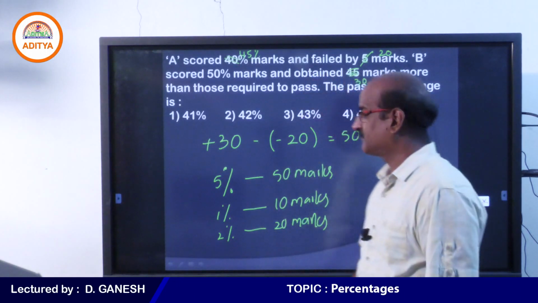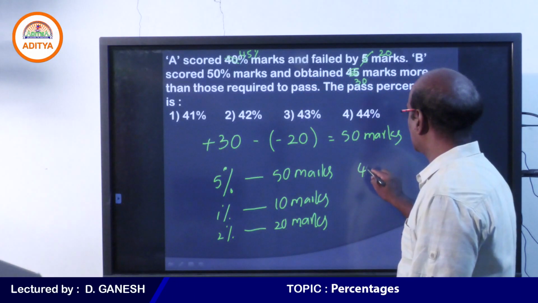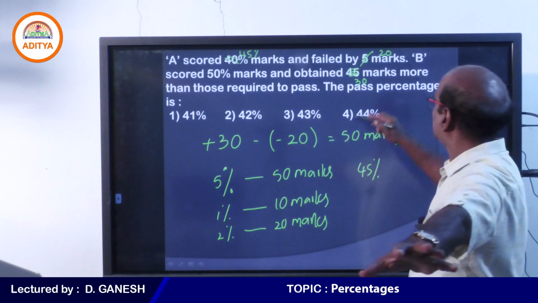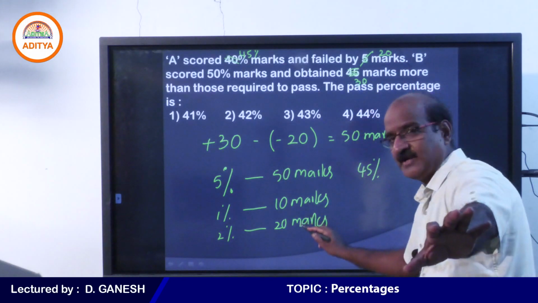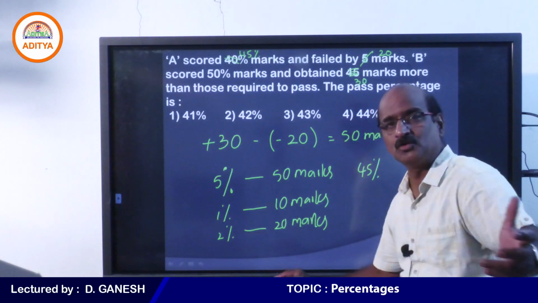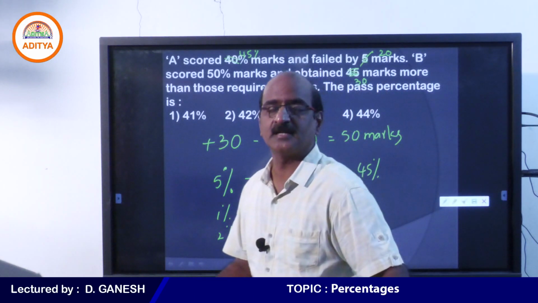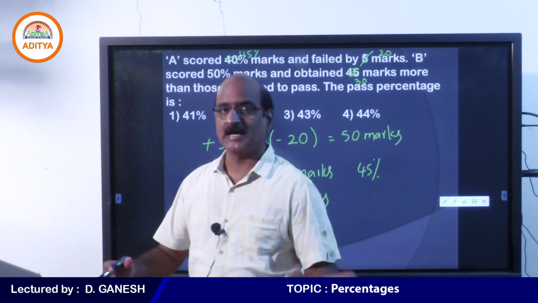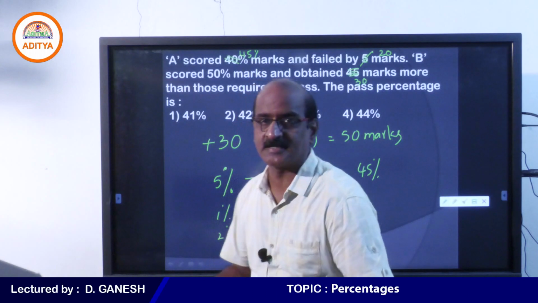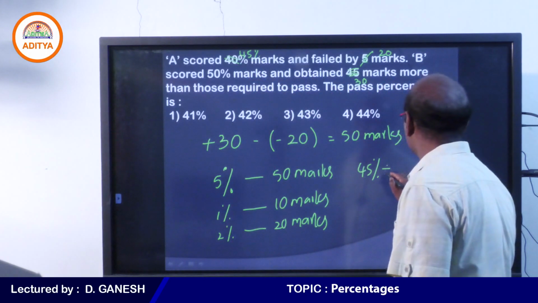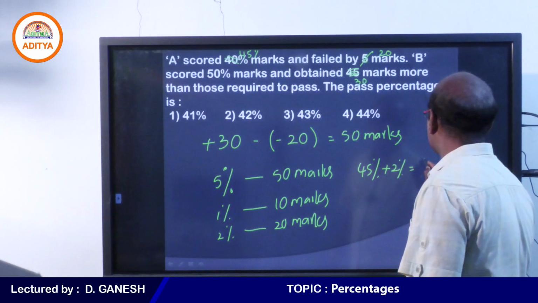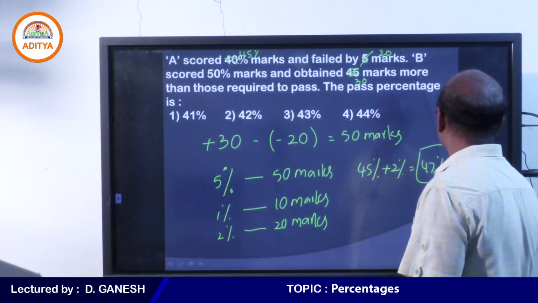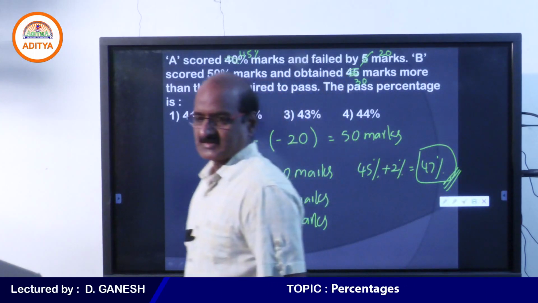Student, tell me, how much percent A already got? 45%. He failed by how many marks? 20 marks. He failed by what percent? 2%, which means he has to get another 20 marks, which means he has to get another 2%. Therefore, 45 plus 2. Hence, we say that the pass percentage is 47%.